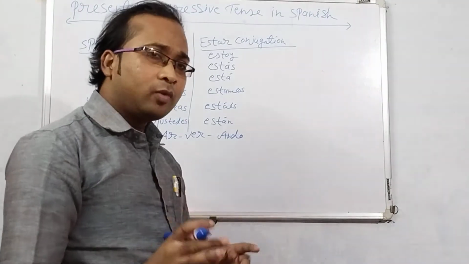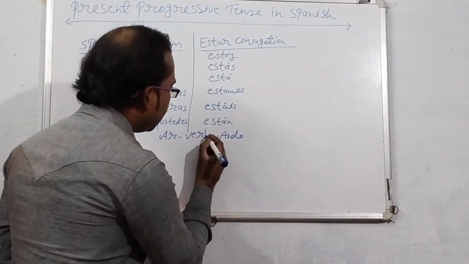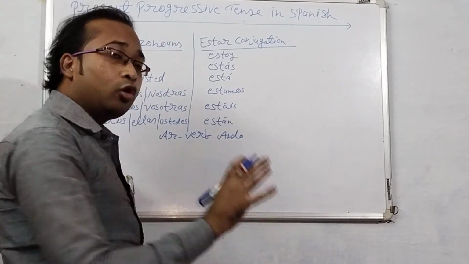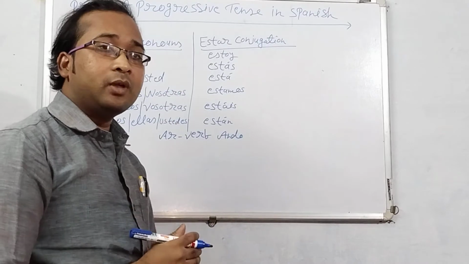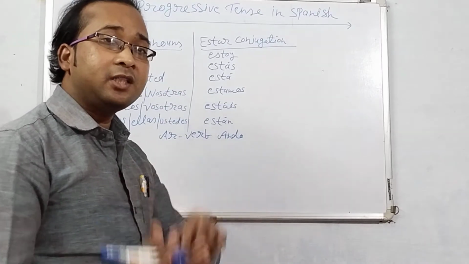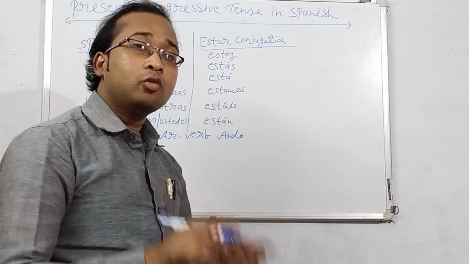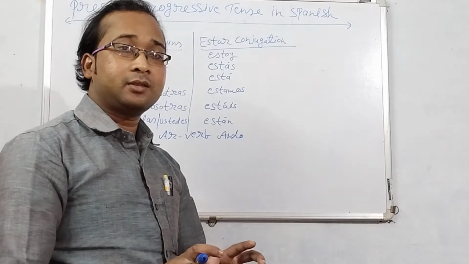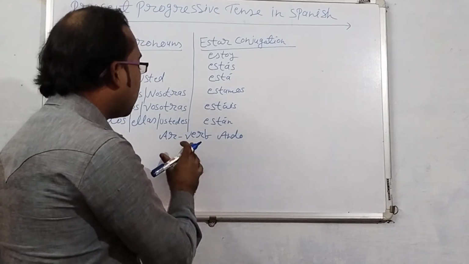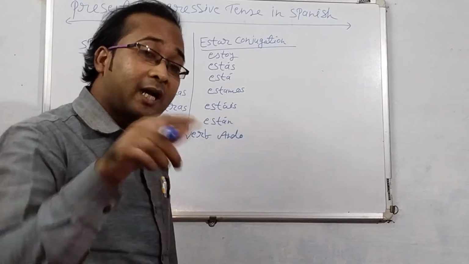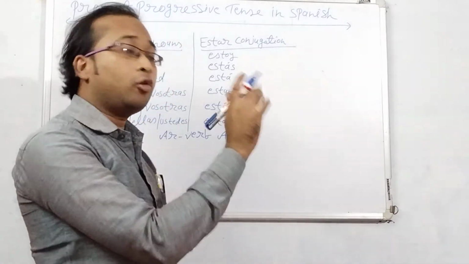In Spanish language, with AR verbs, the ando form will be used. As in English language, in present continuous tense, we use the ing form with the verb, in Spanish language, with AR verbs, in place of ing, we shall use the ando form.